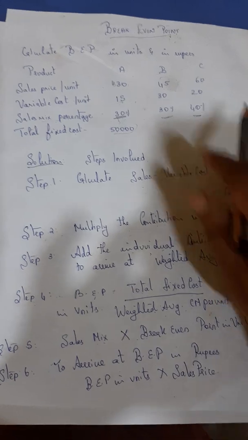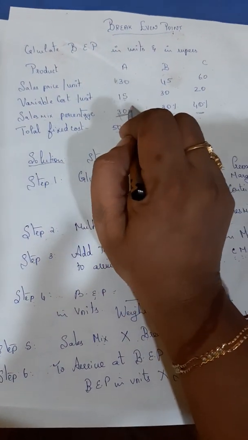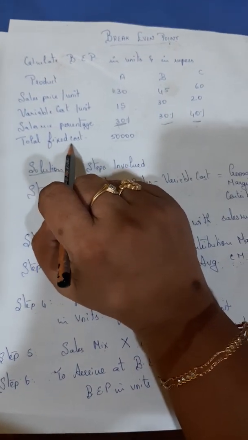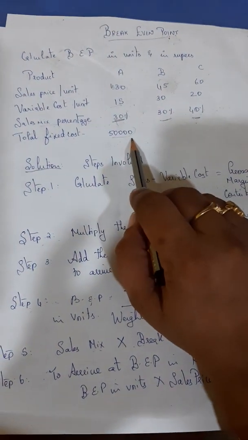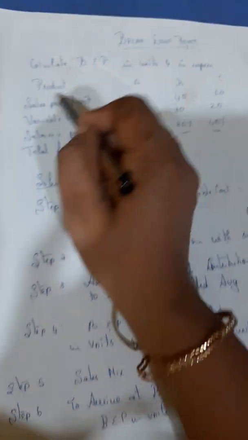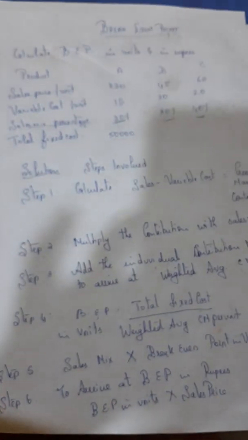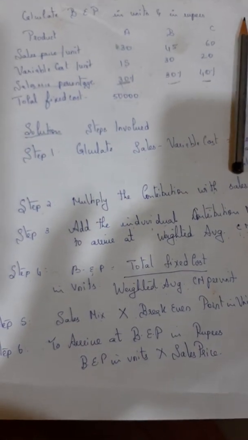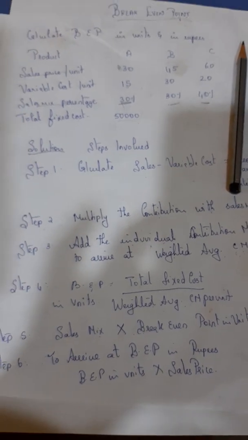Remember, variable cost is only used once for subtraction purposes and fixed cost is used only once for division purposes. So the major chunk of the work is happening with sales price and the sales mix percentage. Clear children? Understood?